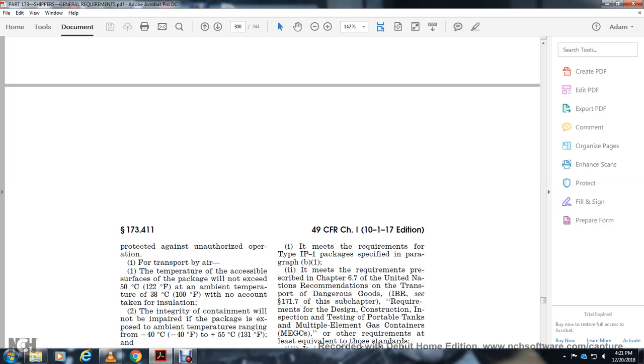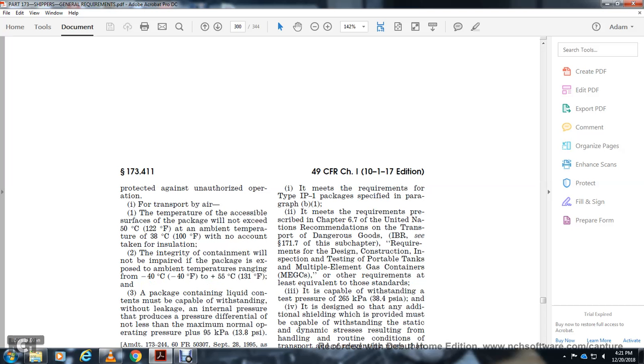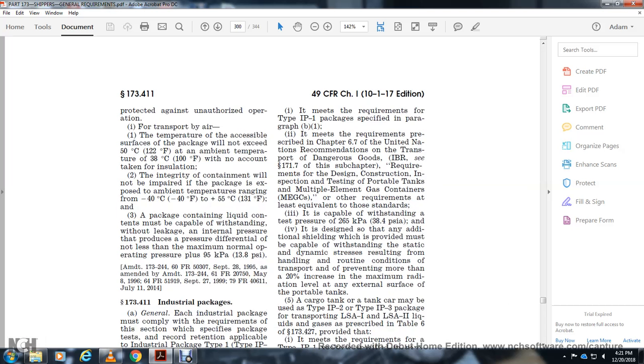at an ambient temperature of 100 degrees Fahrenheit, without applicable accommodation for insolation. The integrity of the containment may not be impaired, except with the ambient temperature ranging from negative 40 degrees Fahrenheit to 181 degrees Fahrenheit. A package containing liquid must be capable of withstanding the test without leakage, and the internal pressure differential will not exceed the maximum normal operating pressure of 13.8 psi.